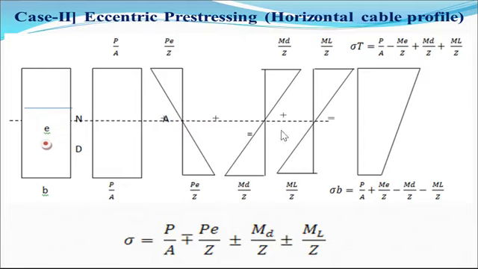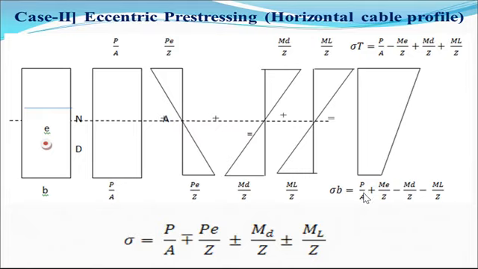Then plus, due to bending moment, before application of the live load, it may be due to dead load moment divided by Z. This is plus and this is minus. Then if we apply the live load, the superimposed load, then the bending stresses due to the live load are ML divided by Z, positive, and this is negative.